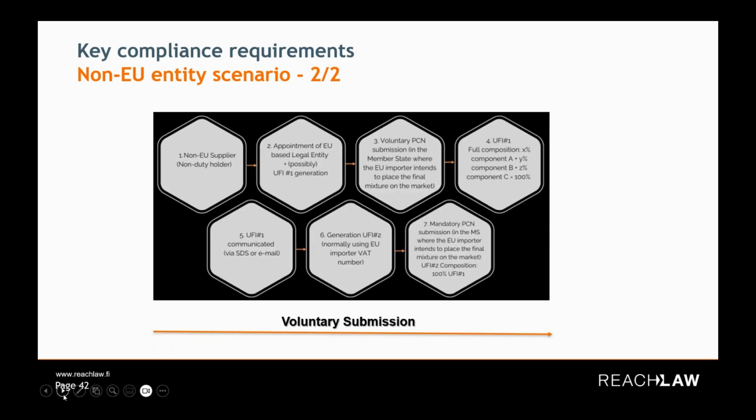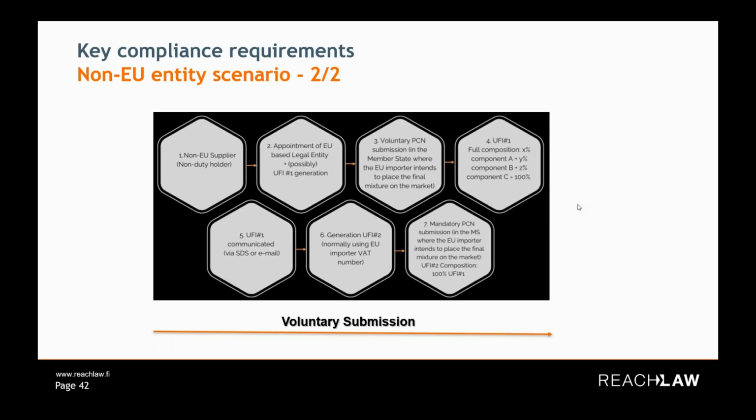So you can assign any EU based legal entity as your commercial representative. Then you can submit all the details required, just as we discussed in the set of information. You can submit all the details in one dossier and generate UFI1 and submit it. And once it is submitted, you can notify and communicate to the downstream user that you have performed a voluntary notification. And rather than composition details, you can note down this UFI and you can provide your UFI to your distributor, which can be utilized in their original notification.